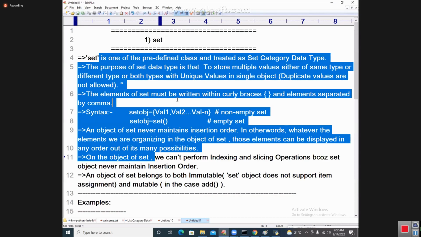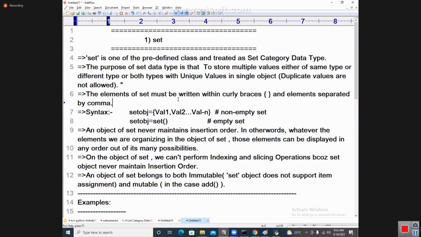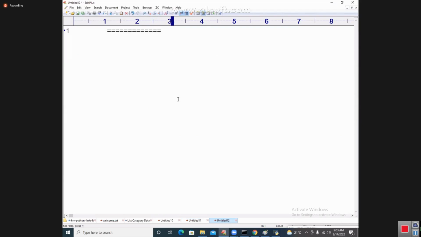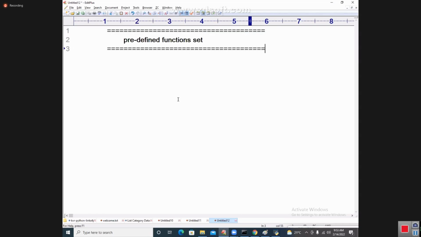Next, I want to discuss one more point: predefined functions in set. What are those predefined functions in set? We need to understand the predefined functions in set. I want to go for it.